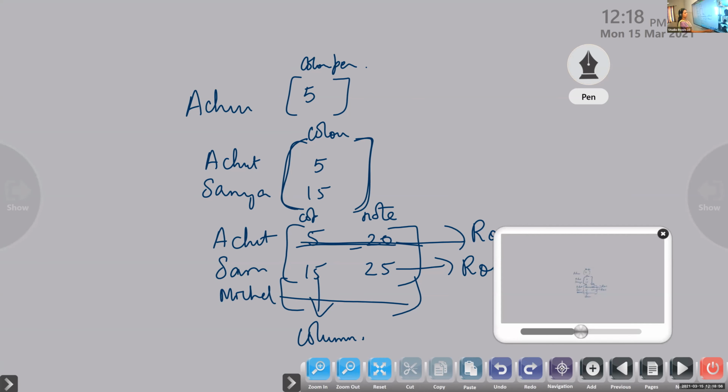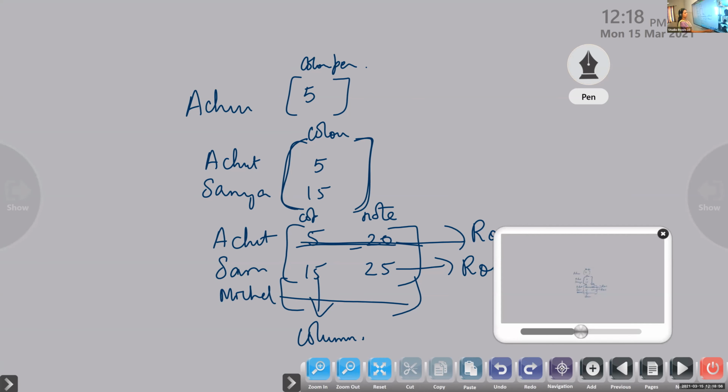Yes, ma'am. Look at the next one, matrix B. How many elements are there? 6. And what is the order? 2 by 3. Look at the next one. In matrix C, how many elements are present? 3, which is the same as 1 into 3. Now listen. An m by n matrix will contain